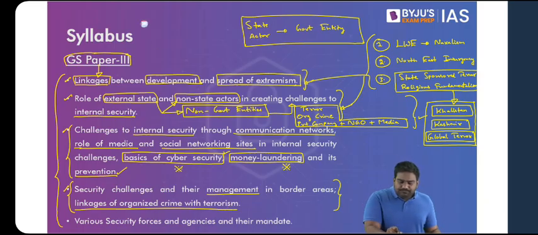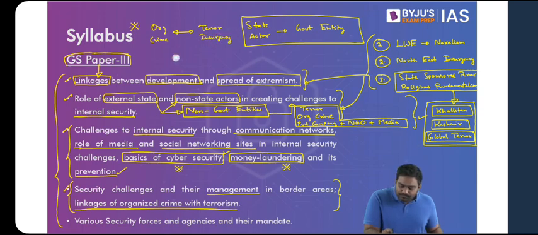Now, please remember, organized crime, terrorism and insurgency, and money laundering. These three threat actors, they are interrelated. They are connected to one another. It's a very, very important concept that I am giving you at the very start of the subject.